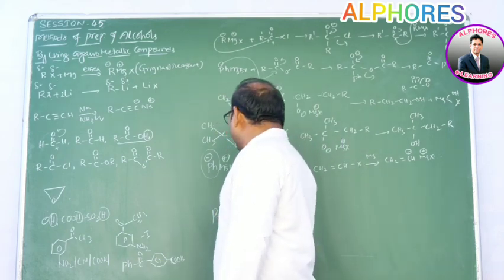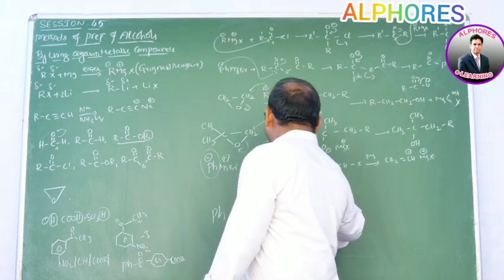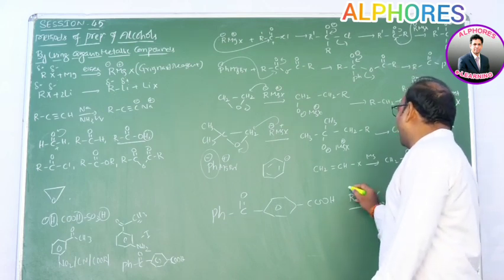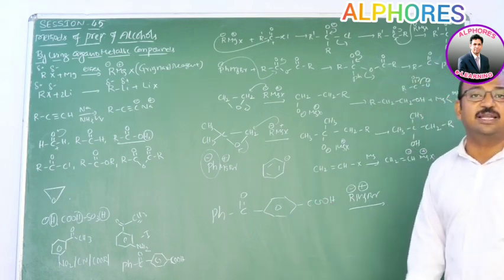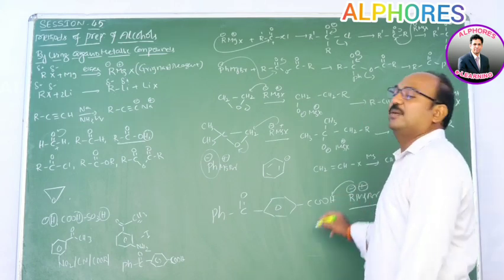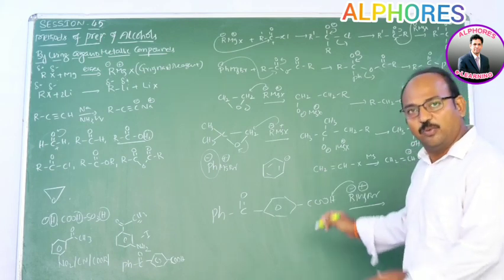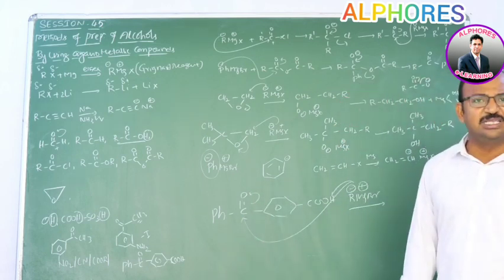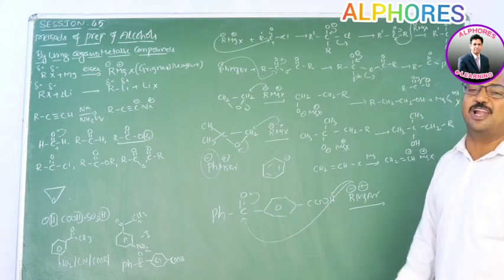Similarly, if you consider PhC double bond O with OH, here the ring contains C double bond O OH. If we consider Grignard reagent, say RMgBr, generally R minus and MgBr plus. Obviously, here with the COOH group, a carboxylic acid, there is no addition. This R minus abstracts one proton, and we get COO minus. That reaction only happens, and instead R minus has to come and attack the C double bond O. Is there any possibility here? No way. And moreover, if we consider 2 moles of Grignard, what happens?